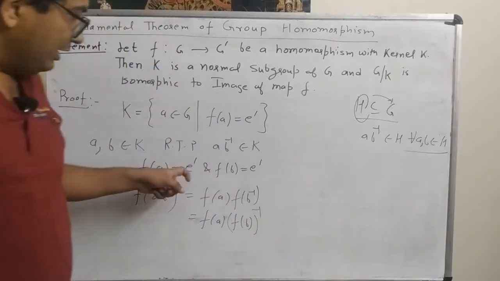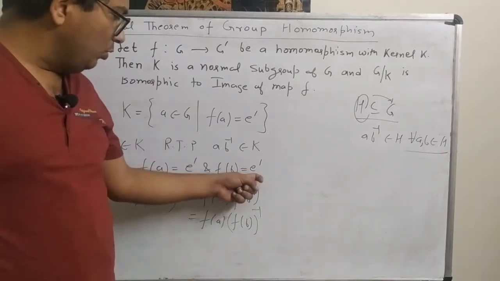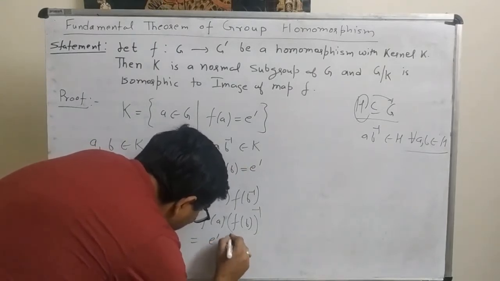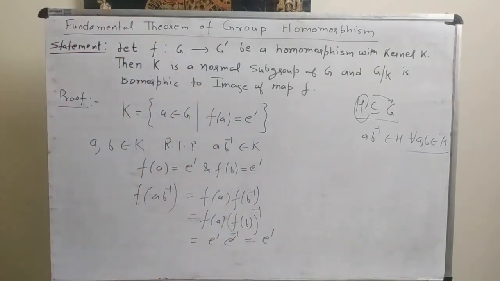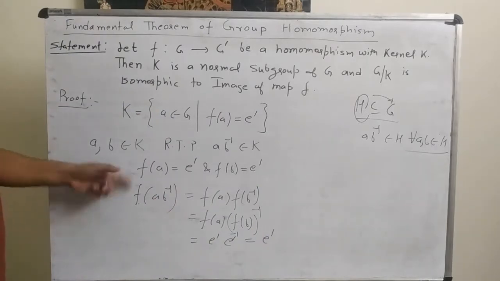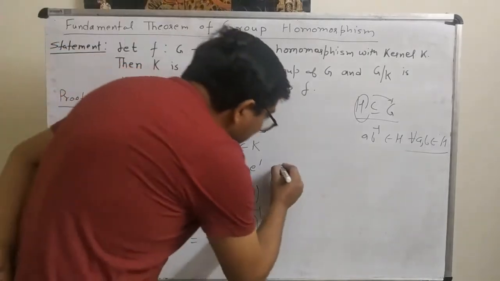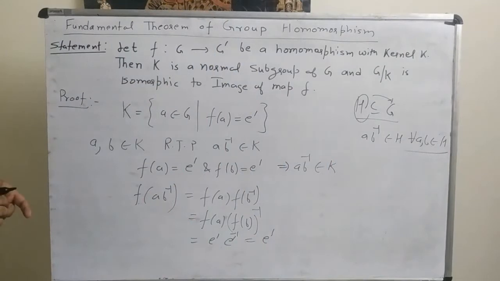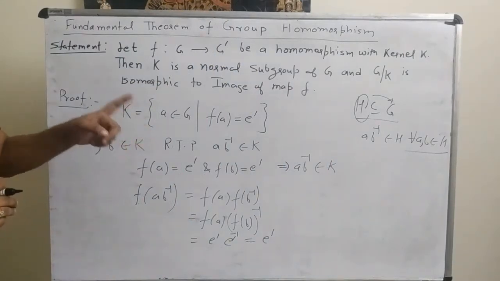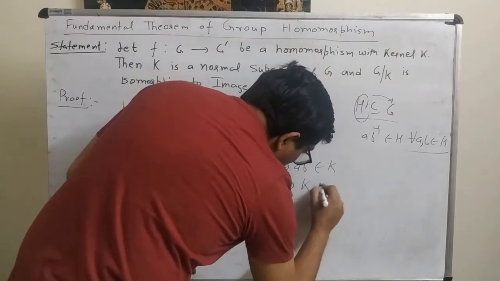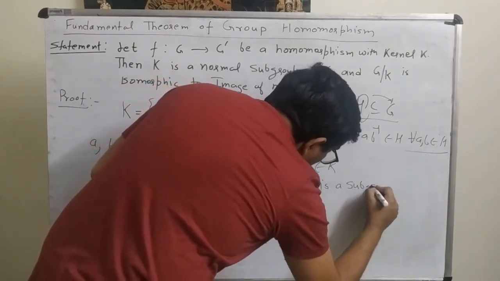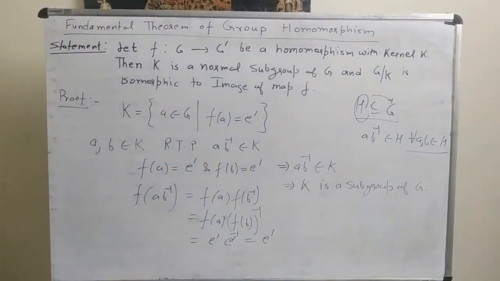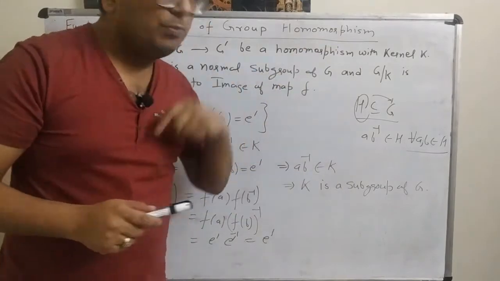Now we know that f of a as well as f of b is equal to e dash. So this becomes e dash times e dash inverse, which is equal to e dash. So by definition of a kernel, this implies ab inverse belongs to K. So this implies K is a subgroup of G. So first we proved that the kernel of f is a subgroup of G.